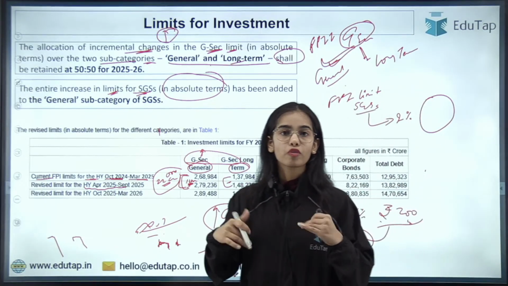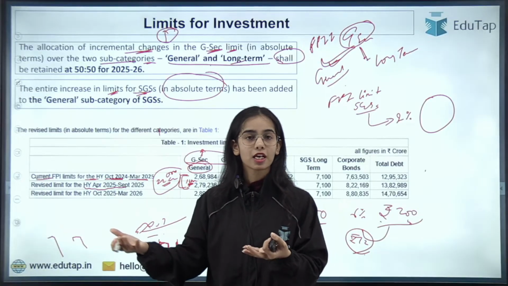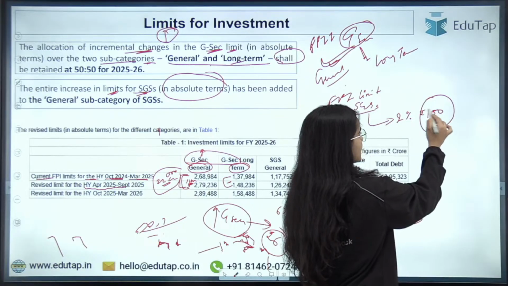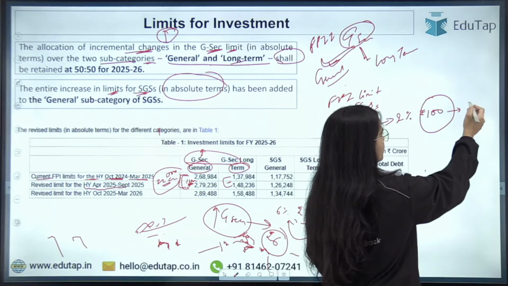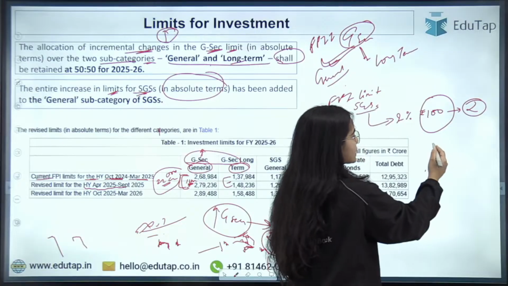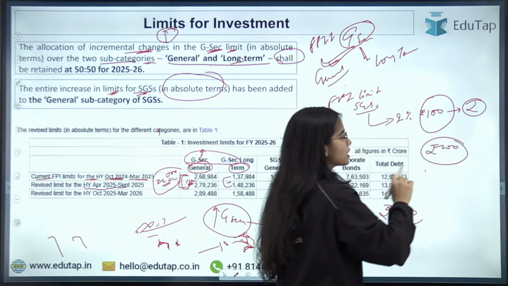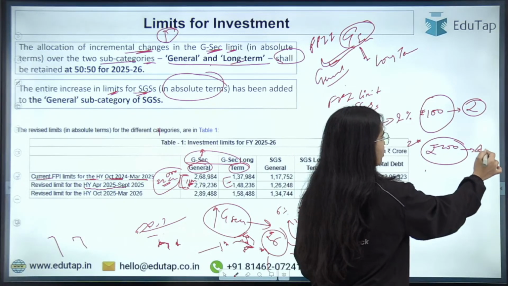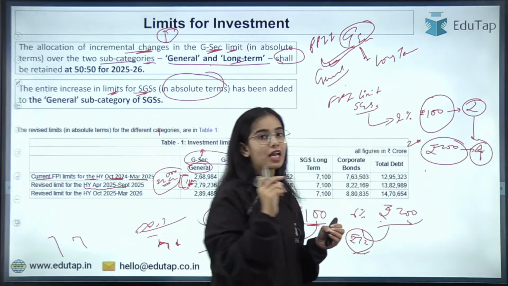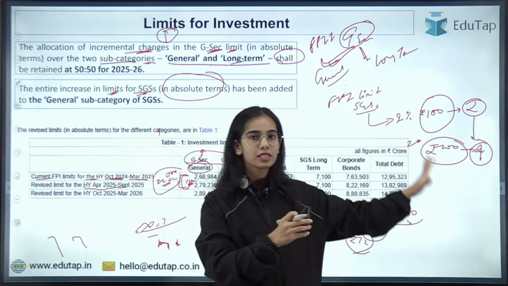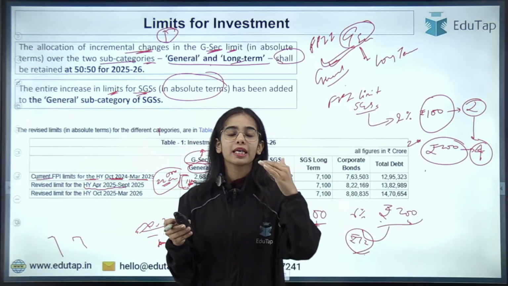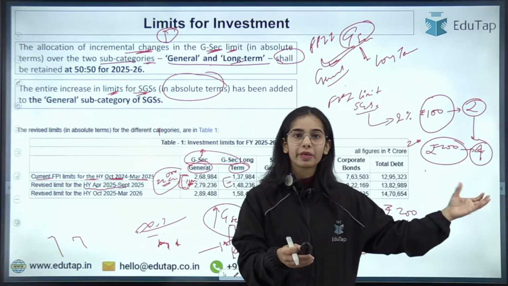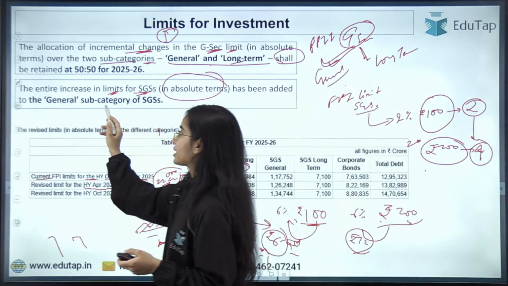But as you know, more of the state government securities will be released in this financial year. Let's say 100 rupees was the state government securities previously, so 2% of 100 rupees was 2, but now let's say 200 will be the outstanding stock, so 2% of 200 will be 4 rupees. So there is the increment that will happen in absolute terms. The percentages are same, but in absolute terms, the increment that is happening in the FPI limit for state government securities is totally provided in the subcategory that is general.